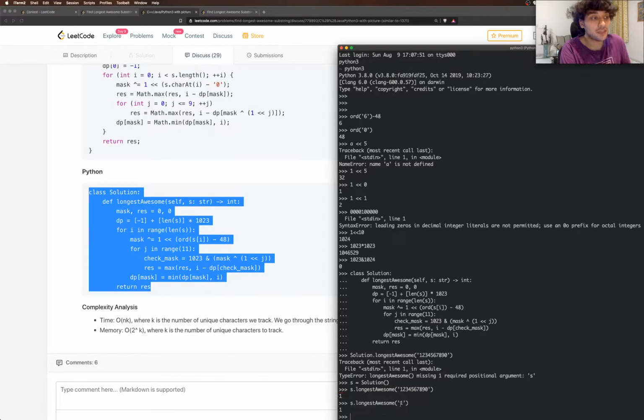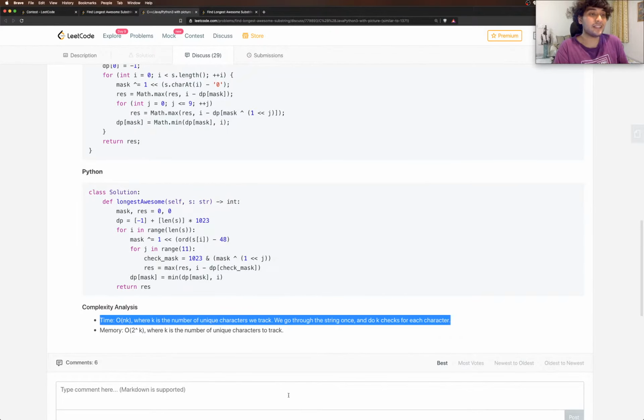Just this would also give us 1, and the reason it does that is when it checks for past occurrences of bit masks, it also checks for all zeros, which occurs at -1 as we had configured it in DP. Now it occurs at -1, so it's going to do the current position 0 minus -1, which is going to give 1. So fabulous.